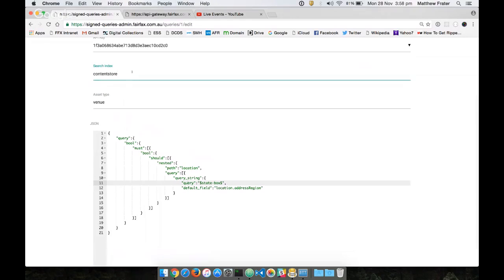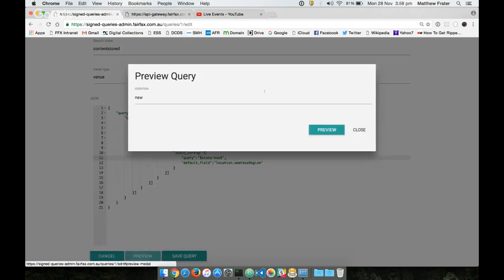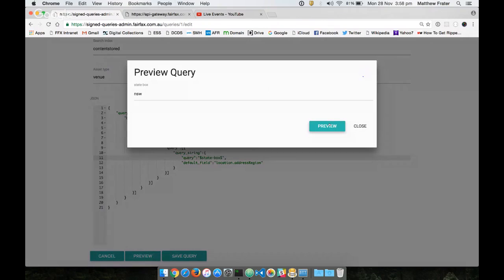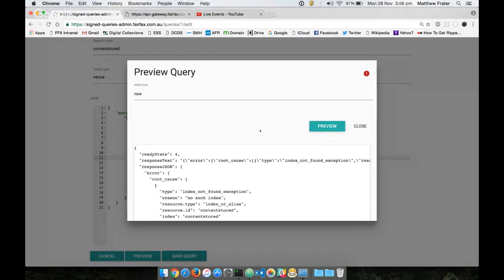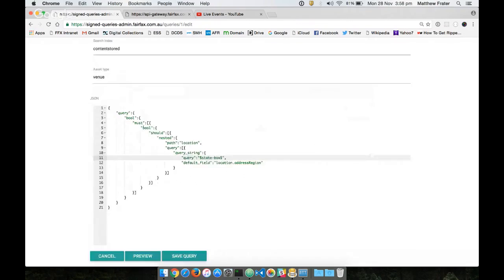Obviously, if I try and search indices that don't exist, okay. Yeah, there you go. So any errors that turn up in the query are also previewable here without pushing them into the API, which is actually quite nice. So that actually works as I would expect it to work.